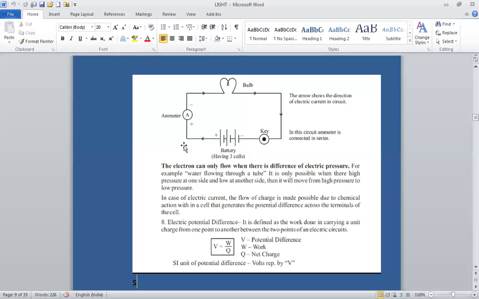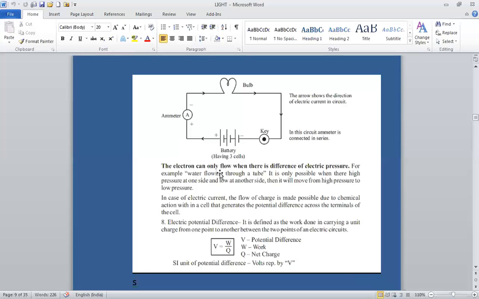What happens when a unit positive charge is placed in an electric field? This positive charge experiences a force of repulsion in the electric field. Therefore, some work is to be done to bring the unit positive charge from infinity to a point in the electric field of the electric charge. Thus, the work done per unit charge is called electric potential. Electric potential is denoted by V.